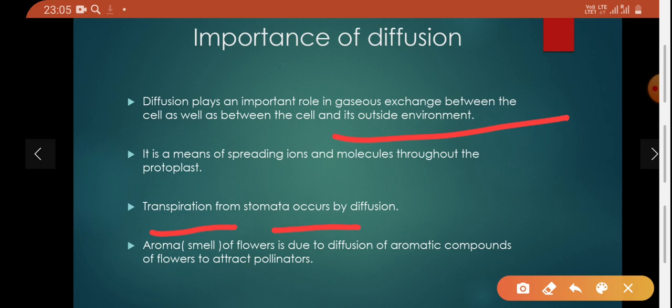Aroma, that is the smell of the flower, is due to the diffusion of aromatic compounds of the flower to attract pollinators. Meaning whatever smell of the flower we smell is due to the diffusion of that aroma that spreads in the environment from higher concentration to lower concentration. That is the reason how we can smell.